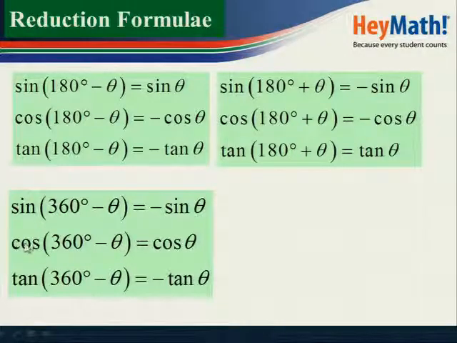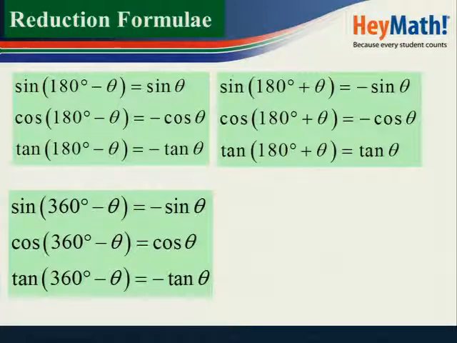In the fourth quadrant, cos is positive. That's why we end up with positive cos theta. But in the fourth quadrant, tangent is negative. We end up with minus tan theta. So what is key with regard to these reduction formulae is for you to understand the cast diagram.